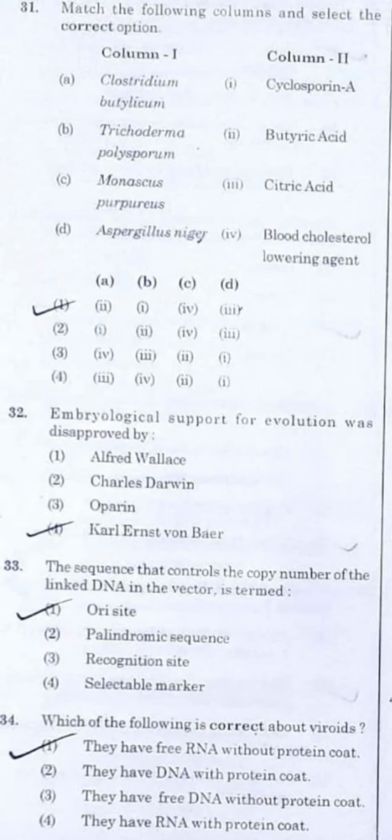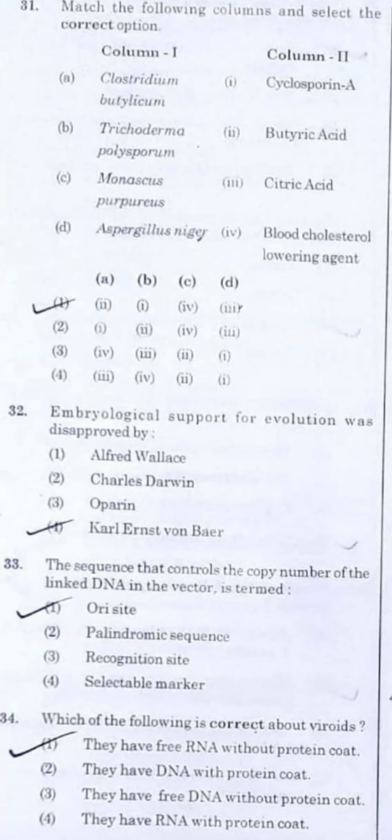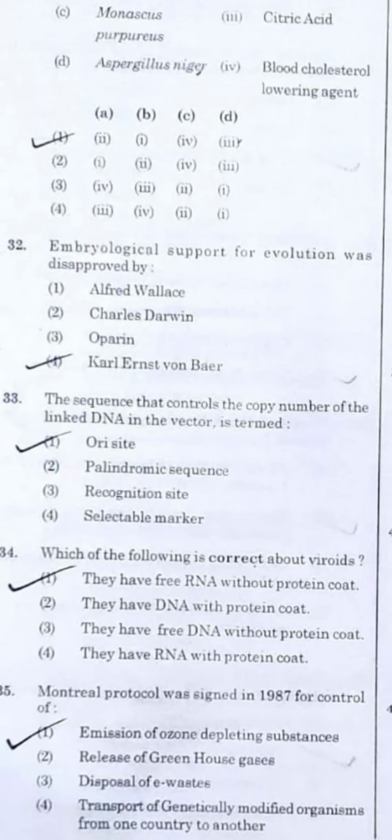I just went for rechecking, or reconfirmation, that Aspergillus niger is responsible for the formation of citric acid, and done. I'm done with option number 1. You can save a lot of time by using these kinds of techniques and tricks. Question number 32, guys. Embryological support for evolution was disapproved by, none other than Karl Ernst von Baer.